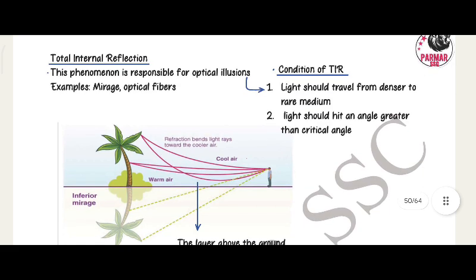Total internal reflection. This phenomenon is responsible for optical illusions. Examples, mirages and optical fiber. Condition for total internal reflection: light should travel from denser to rarer medium, and light should hit at an angle greater than the critical angle.